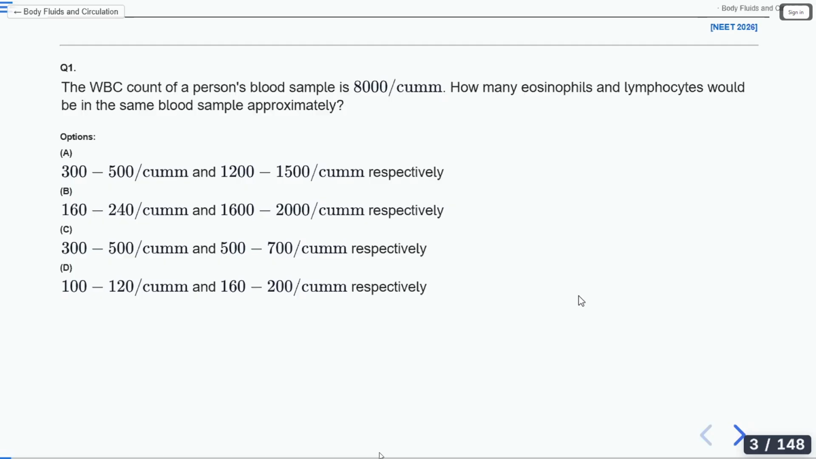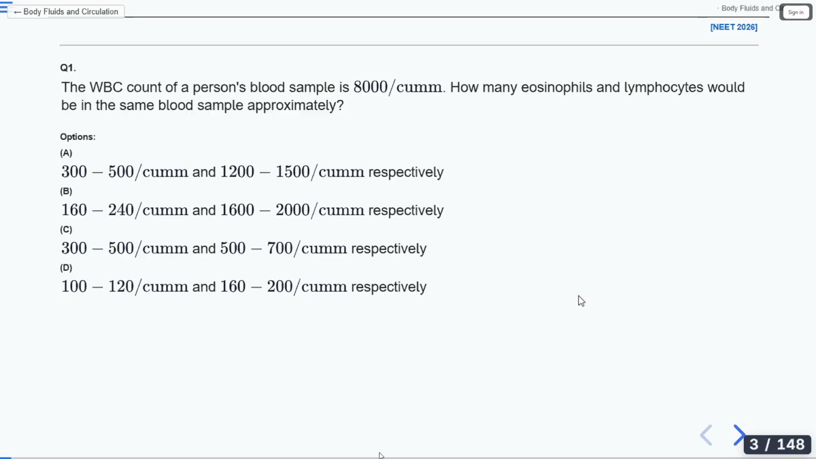What is the CUMM? They have given 8,000 CUMM, no? What does the CUMM stand for? Okay, cubic millimeter. Very good.